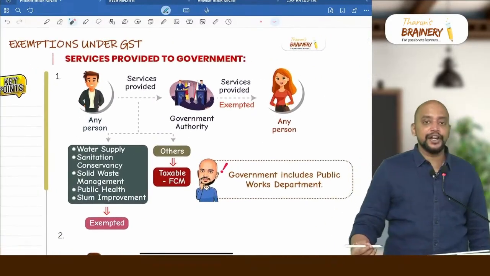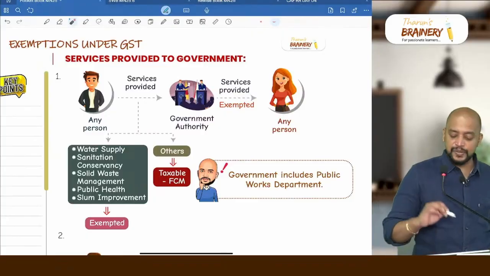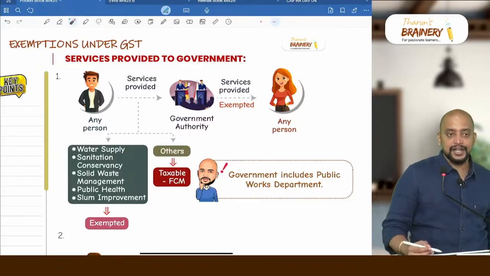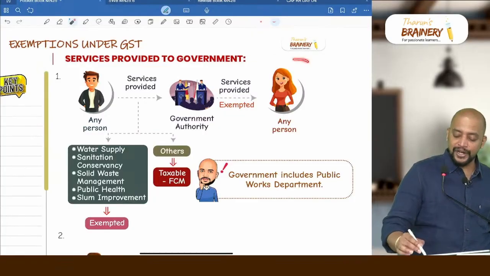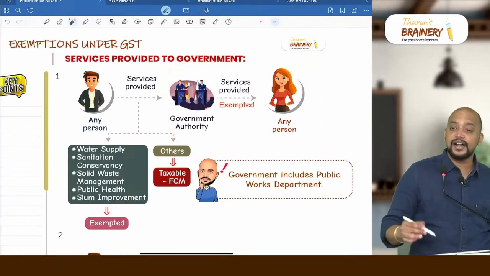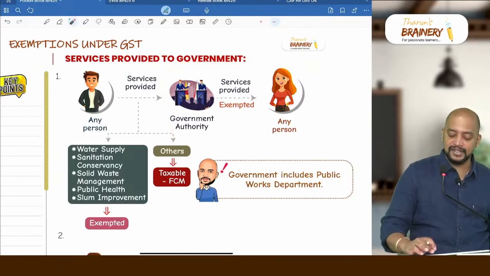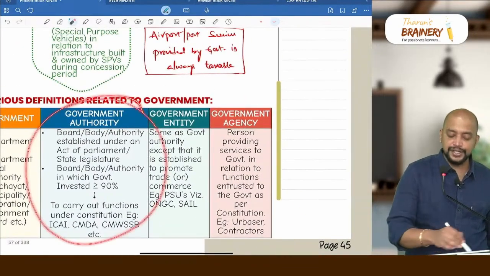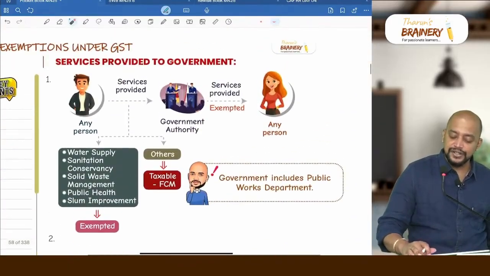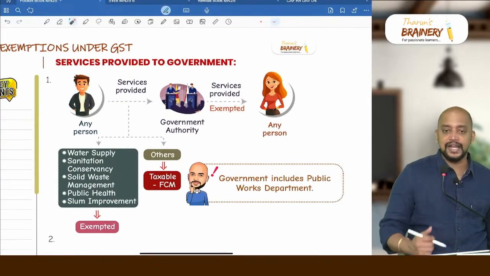In services provided to government, we have the first point, government authority. But before that, there is one more point here. Services provided by government authority to any person will be exempted. So who is a government authority? Just now we discussed. If they provide services to any person, that will be exempted.